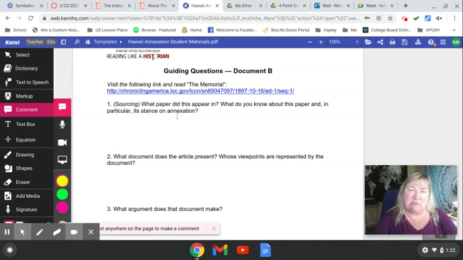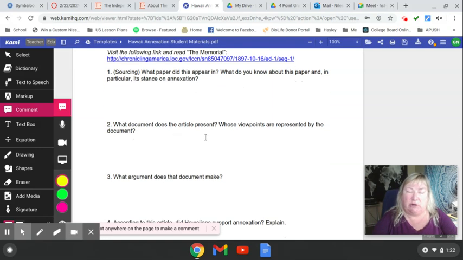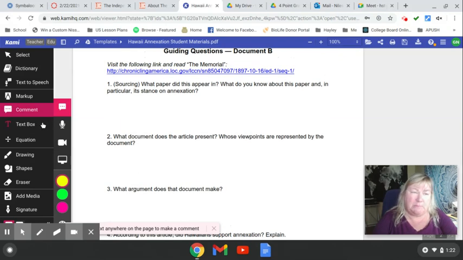A stance is where does someone stand, or what's their opinion? So what's the newspaper, the people that work there, what's their opinion on annexation? What documents does this article present? Whose viewpoints are represented by the document? You're going to type that in. Now, if you've never used Cami before, please remember you can use a text box to type in your answers here. If there are any words in this document that you don't understand, you've got a dictionary here. You can also have this text-to-speech where it will read this to you, only this document.